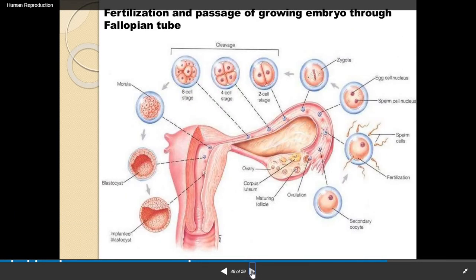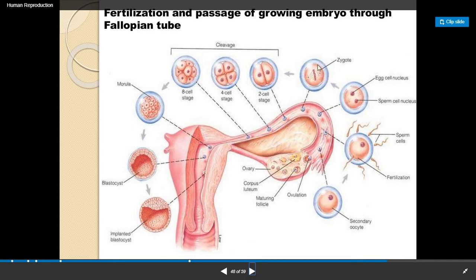Now here fertilization and the passage of the growing embryo through the fallopian tube is shown in the figure. Here you can see the sperm cells which get entry through this fallopian tube, and now one particular sperm enters into the ovum. It fuses with the egg cell nucleus and results in the formation of the zygote.